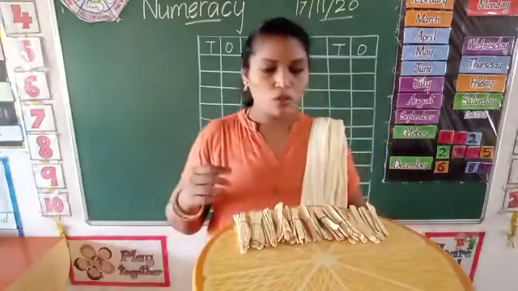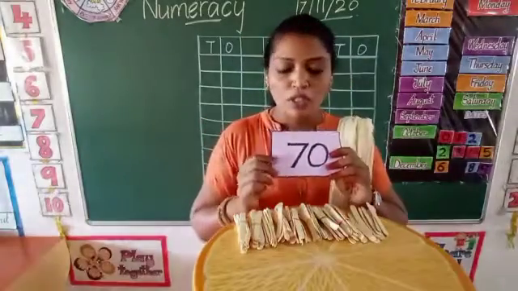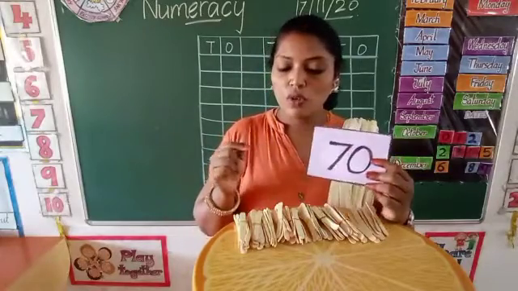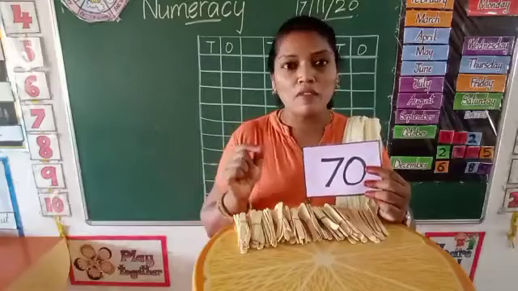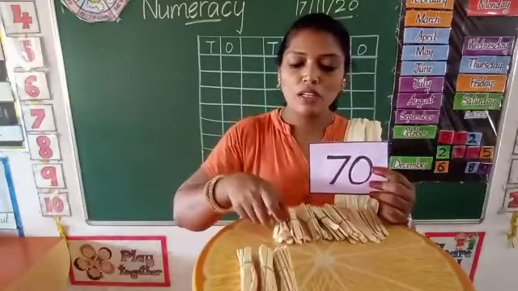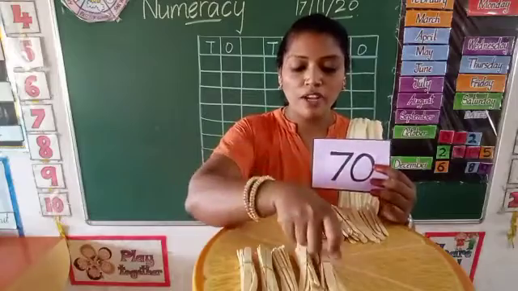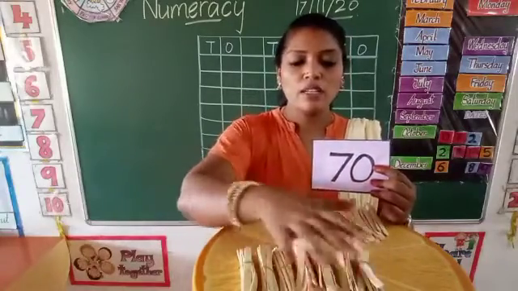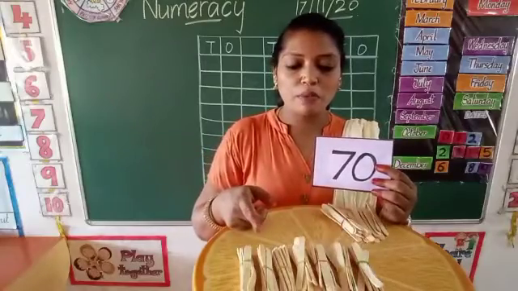Okay, next I'm going to show you another number, 70. So here we have 7 tens and 0 ones. So I have to pick 7 tens. That means 7 bundles. 1, 2, 3, 4, 5, 6, 7. So I had counted and kept 7 bundles separately.